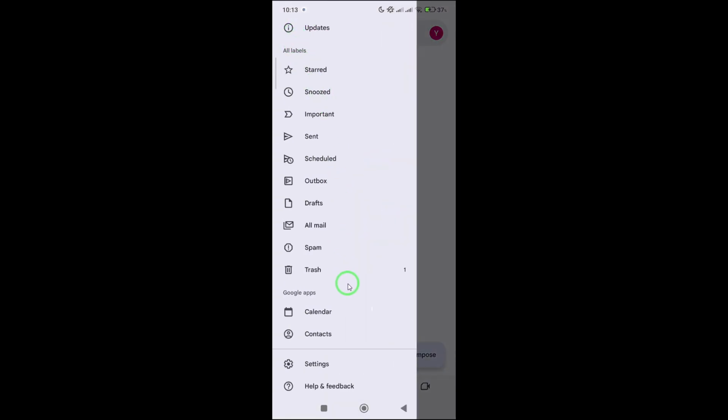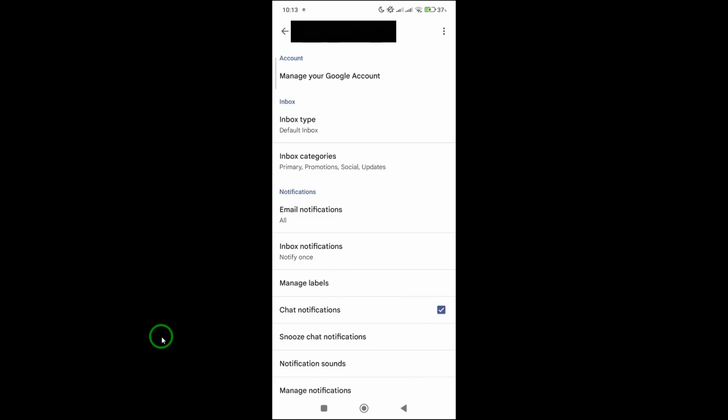A panel will slide out with a list of options. Scroll down until you find Settings and tap on it. This will open a list of all the email accounts connected to your Gmail app. If you've got more than one account, choose the one you want to manage notifications for by tapping on it.